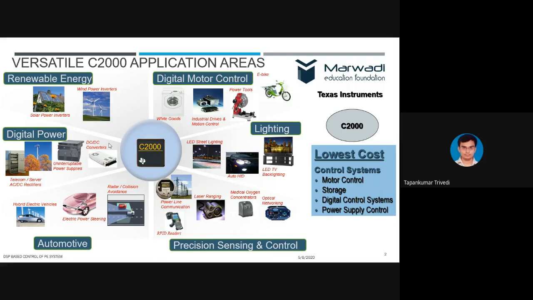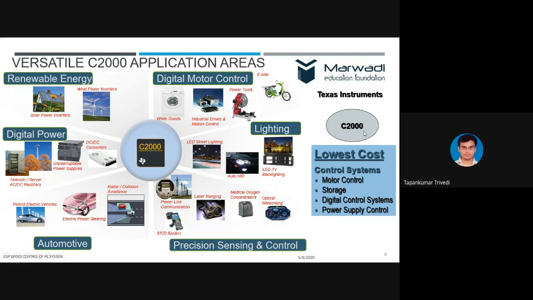Now, all these applications have some common demands from the processing point of view. Those demands, and the controller which addresses all of them, will be discussed in this webinar. The controller which addresses this is the C2000 series.